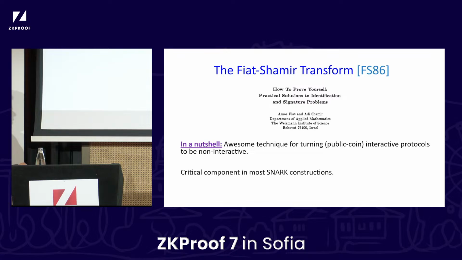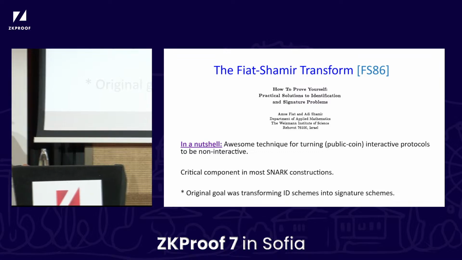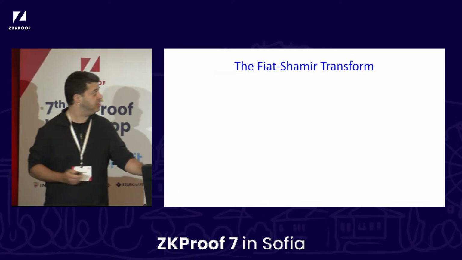We'll talk about why. But especially in the context of this conference, the Fiat-Shamir transform is a critical component in most, if not all, almost all SNARK constructions. So it's very important. I should say that I don't think that Amos and Adi had in mind SNARKs when they were developing it. The original transformation was geared around building efficient signature schemes, and it's still used for that. But nowadays, it's being used much, much more broadly.